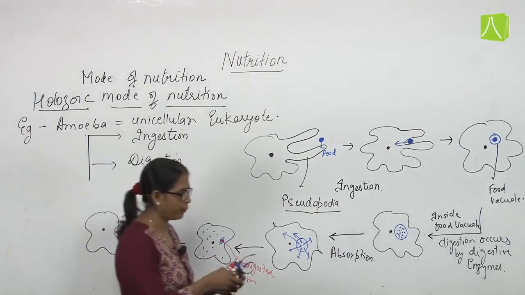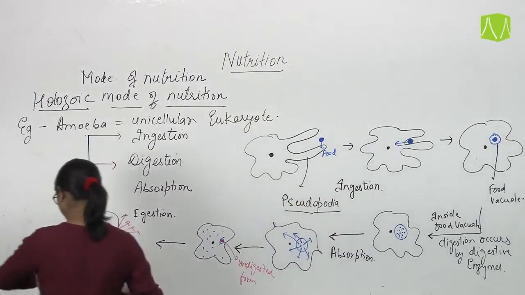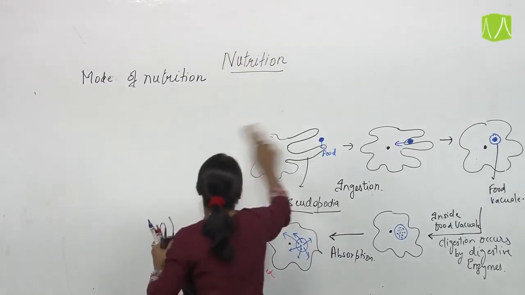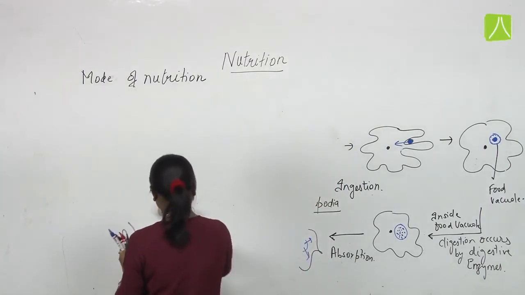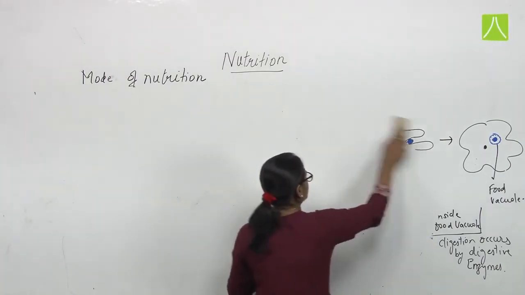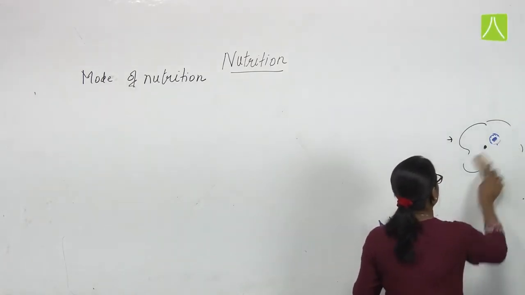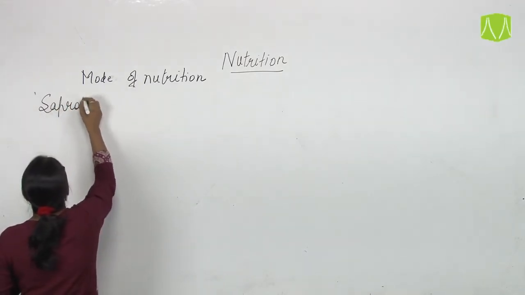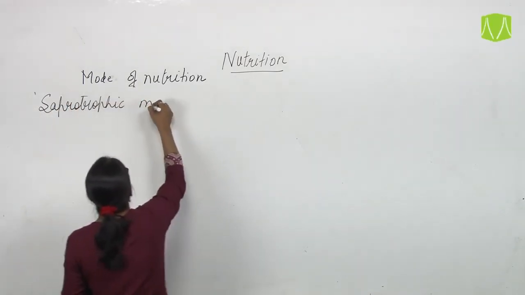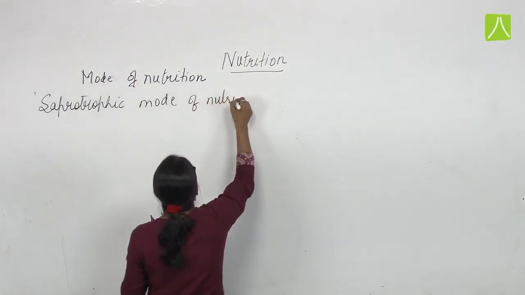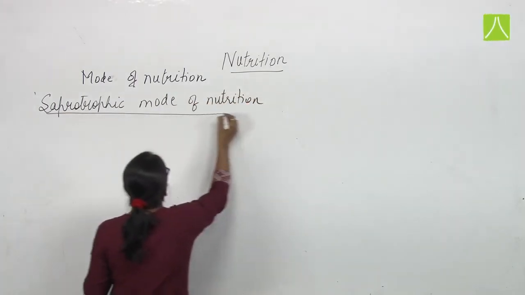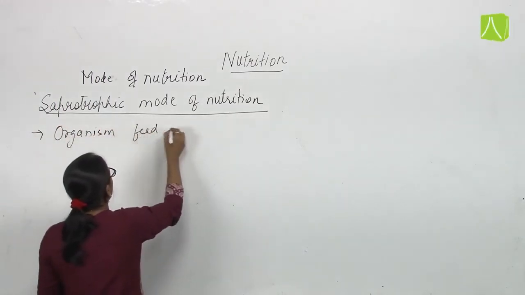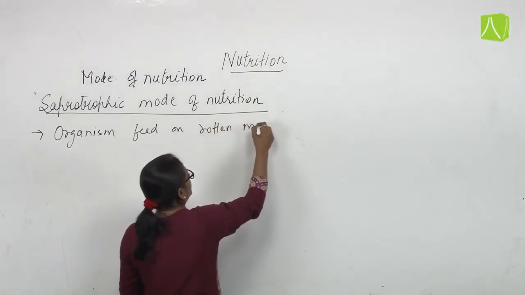Now the next is saprotrophic. Saprotrophic mode of nutrition means organisms feed on rotten material.